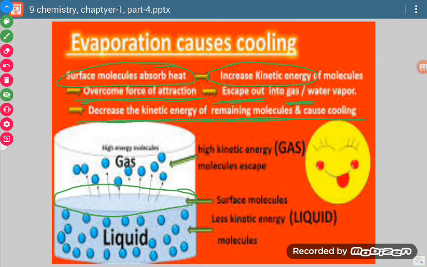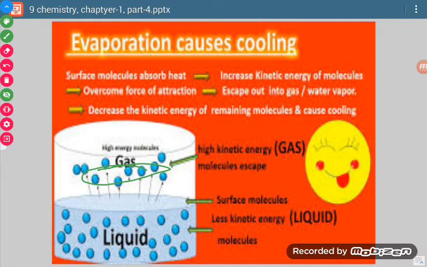These molecules are in touch with molecules which are at the back. When their energy increases, they have gained energy from the molecules which were touching them.